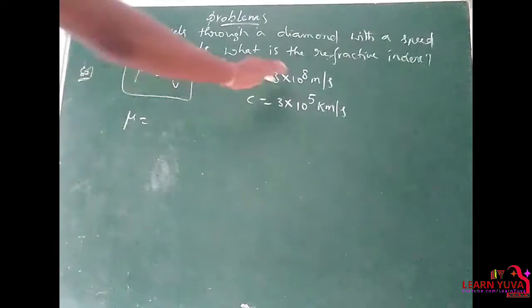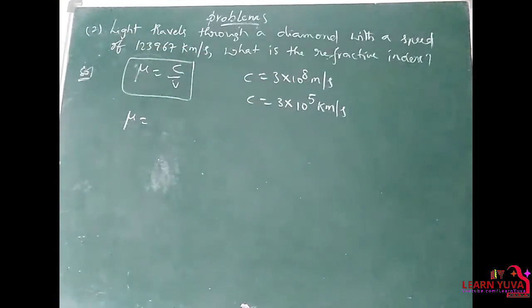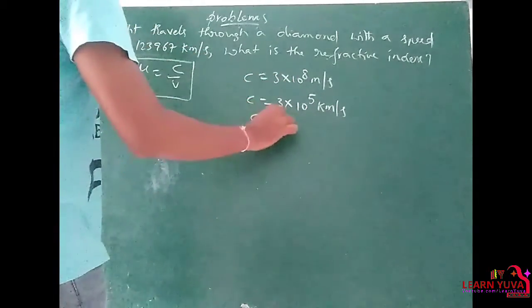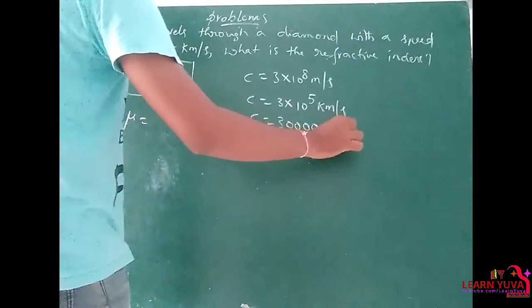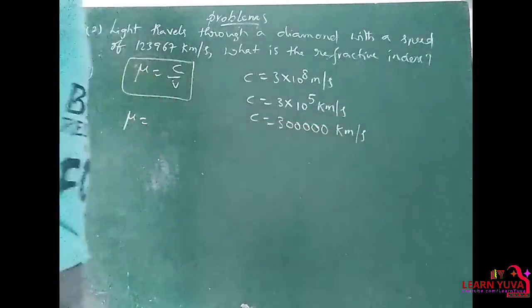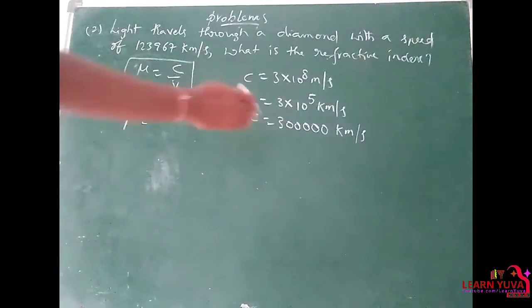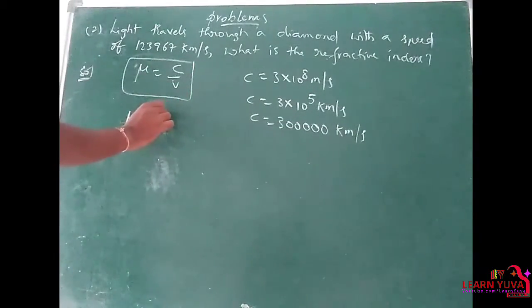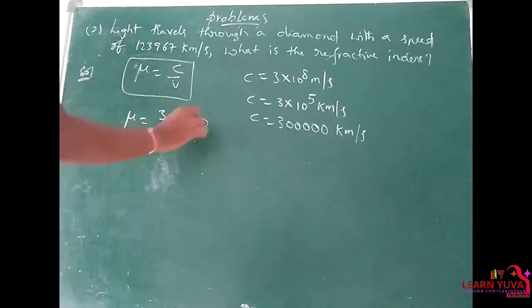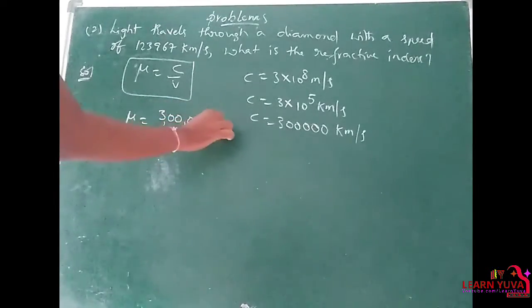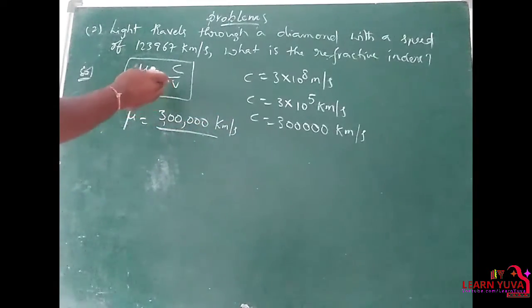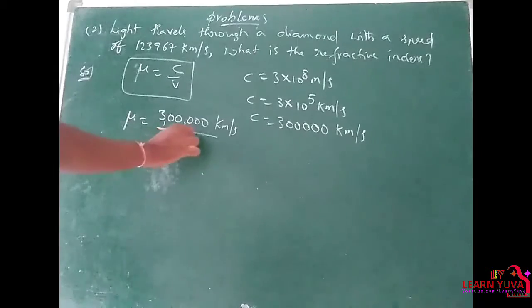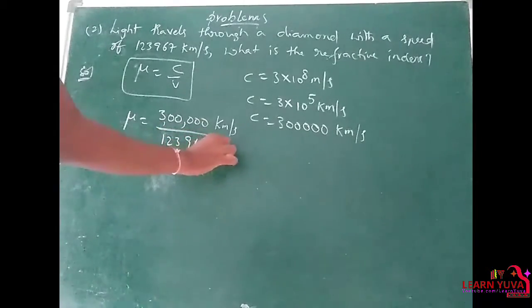So converting meter per second to kilometer per second, that is 3 into 10 power 5. So C can be written as 3 lakh kilometer per second. So keep this value in the value of C. So mu is equal to C, 3 lakh kilometer per second, by the velocity of light through the diamond, which is 1,2,3,967 km per second.